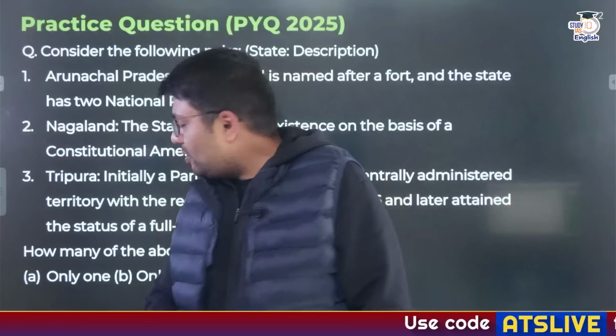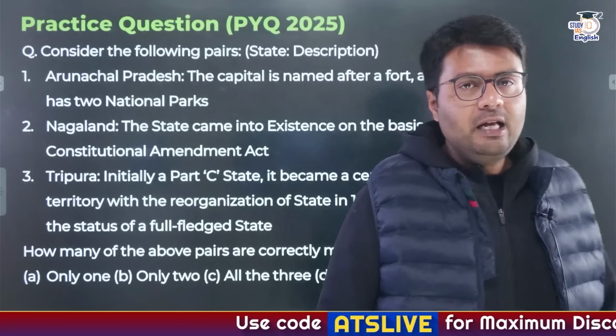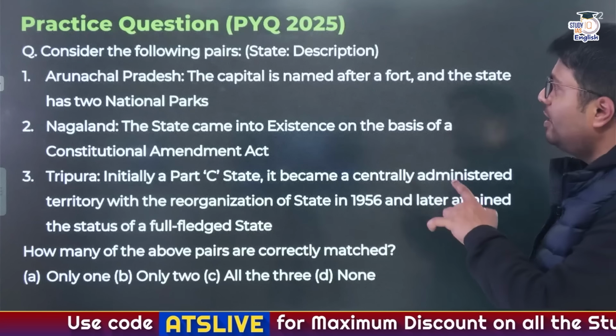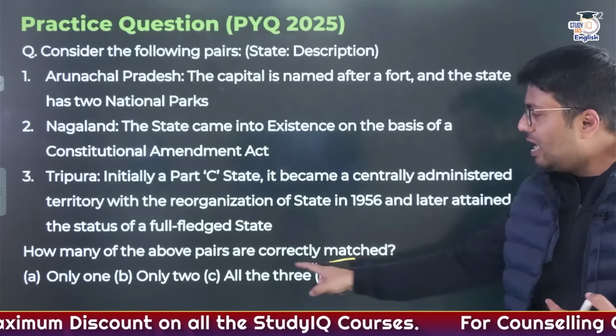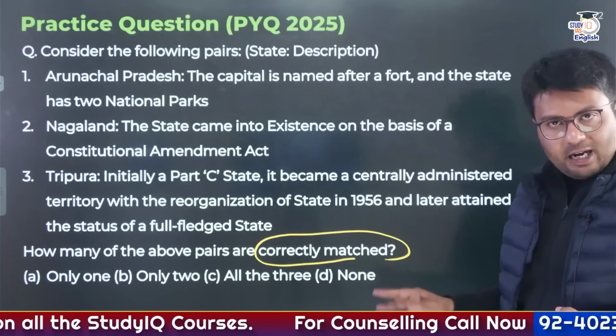Okay. Now, this is the question that I was telling you about. It appeared in 2025. Consider the following statements. You have to match the states with their descriptions, and do let me know which is the option which presents you the correctly matched pairs.